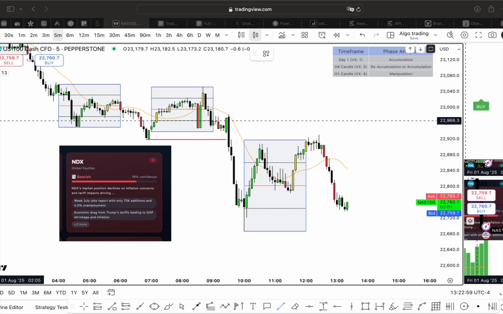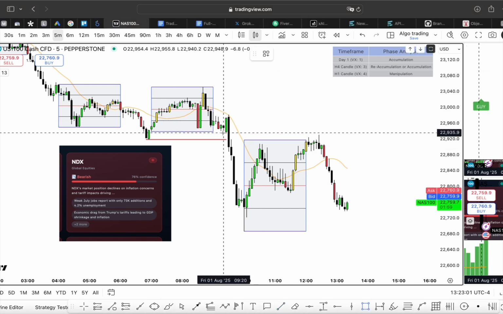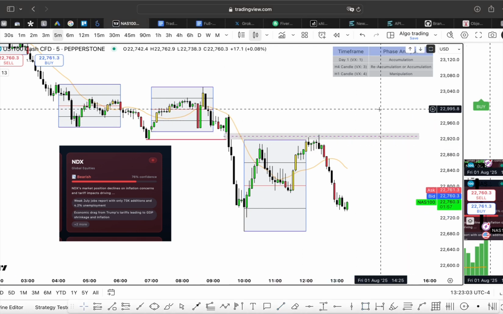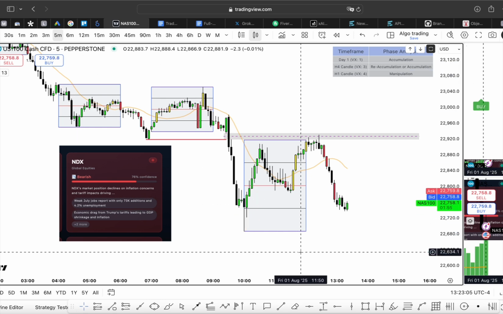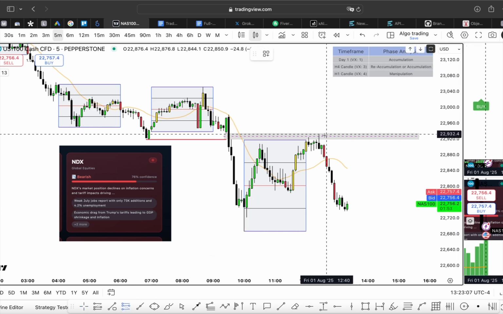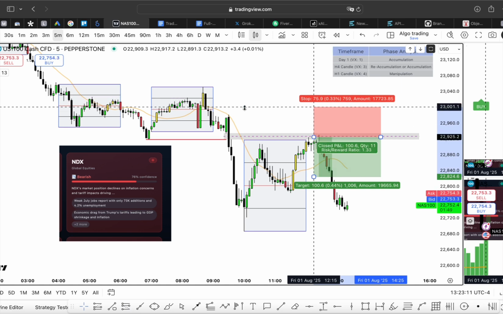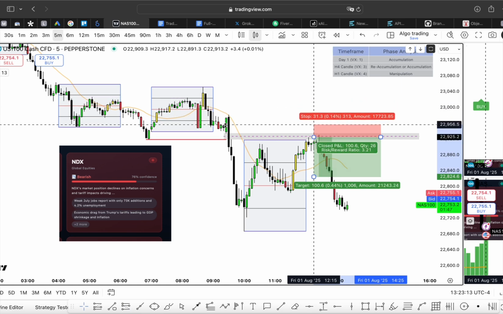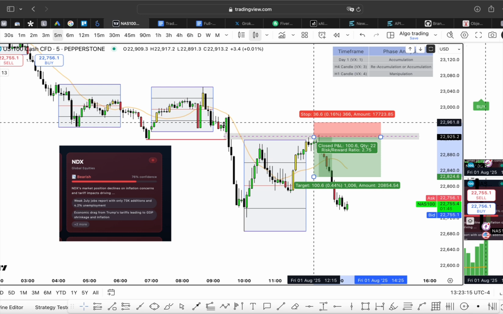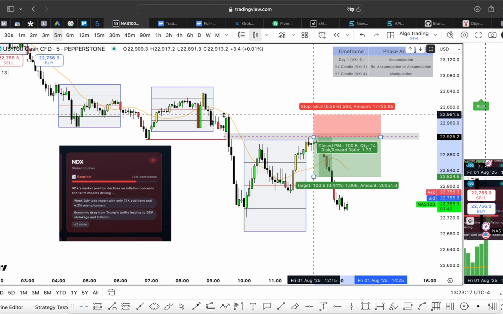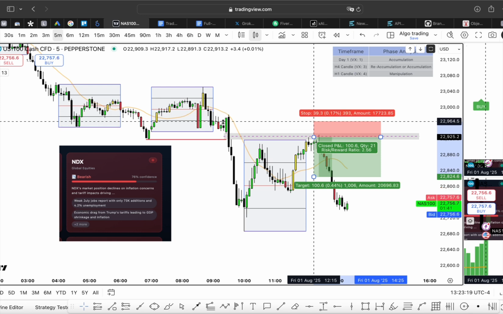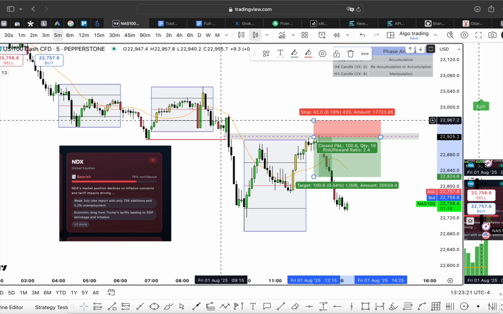So if you know that this is your model number 3 gap, you're going to highlight the gap and you're going to focus on the 50% of the gap. And when you focus on that 50% of the gap, what you're going to do is keep your sell limit just below the 50%. Keep your stop loss above this or at the 75% region in case it comes for the order block, right? So for now I'll do this.